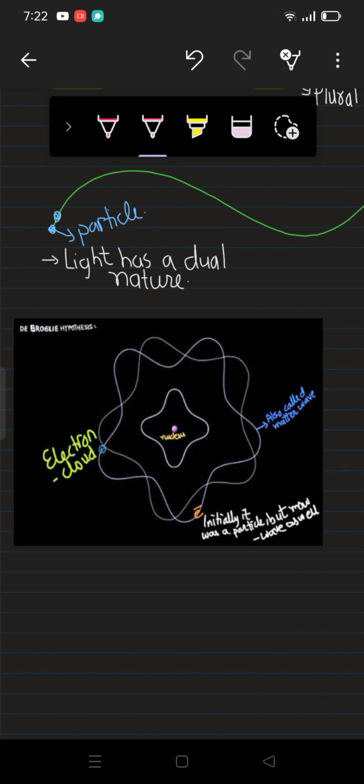They said that electrons also exhibit a wave nature because whenever they are scattered from crystals, they show the property of diffraction, and we know that diffraction is the property of waves only, right? Because of that experiment we got to know that the electron is not just a particle. Now it has a dual nature. It can behave as a wave as well as a particle.